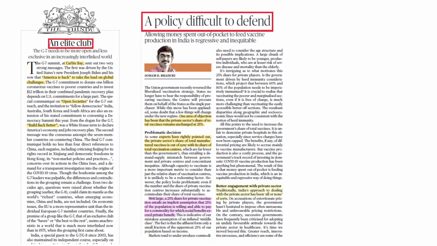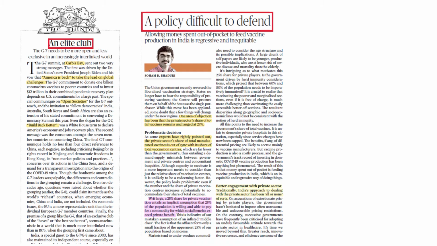Here they are telling that one area of objection has been that the private sector's share of the vaccination remains unchanged at 25%. The problem in the decision is that experts have pointed out that the private sector's share of the total manufactured vaccine is out of sync with its share of the total vaccination centers.